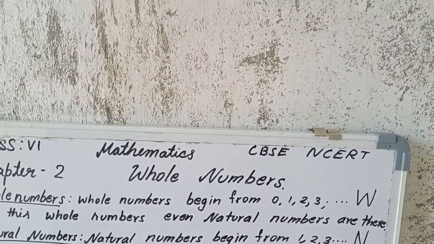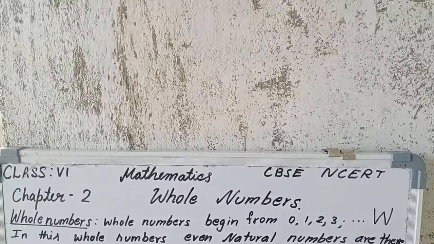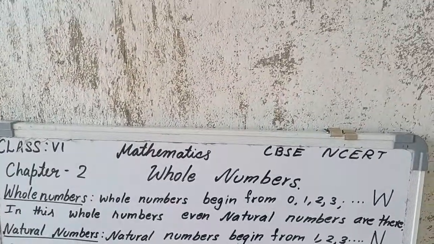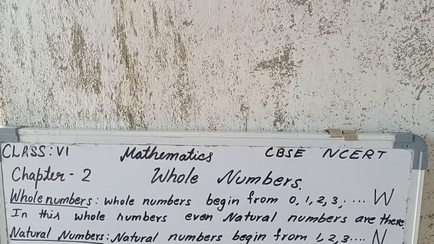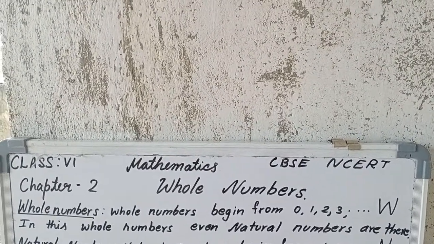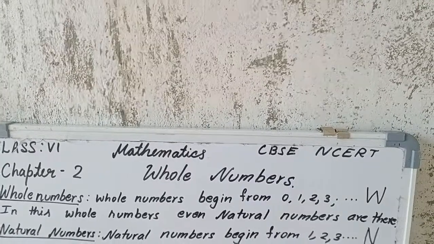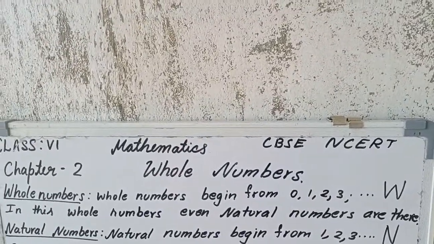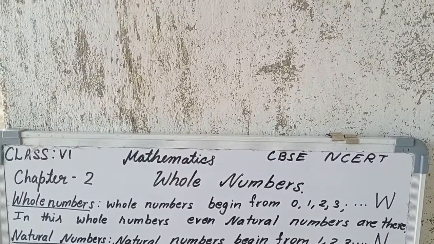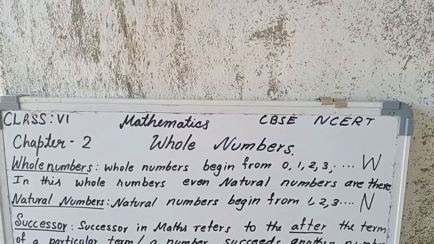Now, in the lower classes we learned after number and before number. After means next, before means back. These are primary classroom words. Now you are in high school, so what type of words would you like to use? Let us use successor.